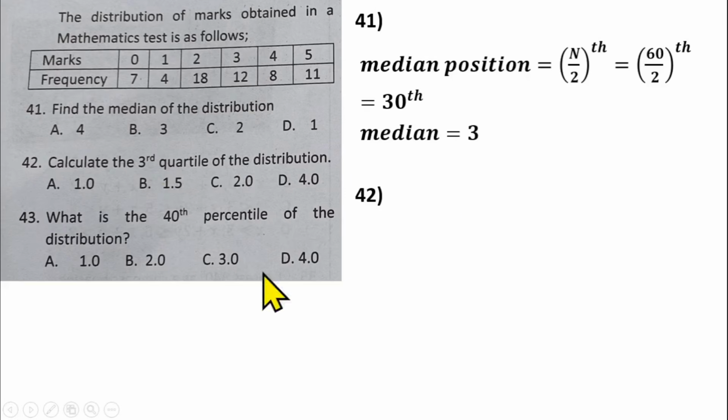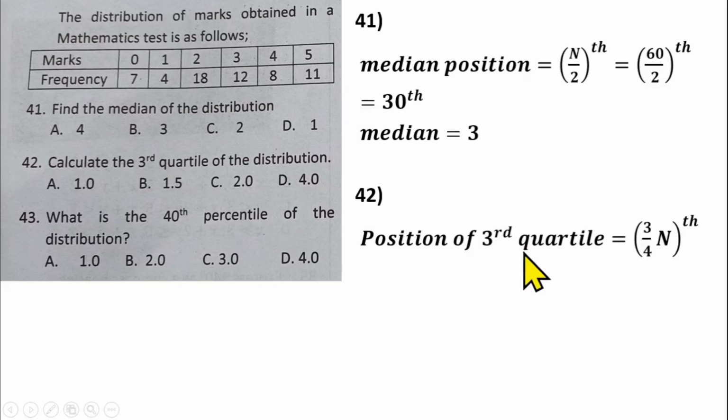For question number 42, we have to calculate the third quartile of the distribution. The third quartile is another name for the upper quartile. The first thing to do is to get the position of the upper quartile. That will be 3 over 4 of the total frequency.